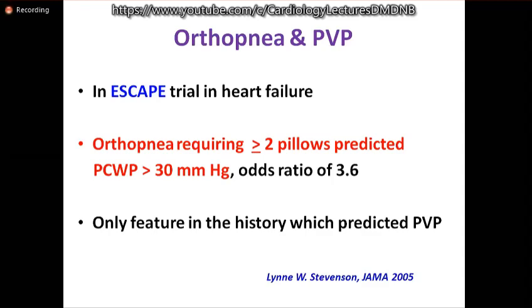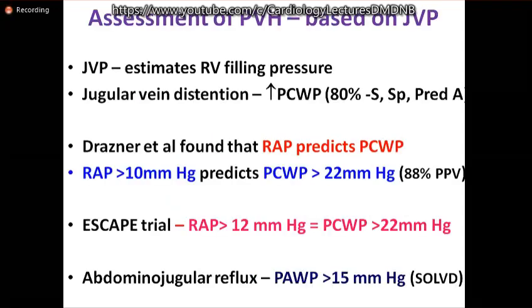How to assess pulmonary venous pressure? Because these days they expect you to say whether there is pulmonary venous hypertension or not. So even looking at the JVP, you can assess the pulmonary venous pressure. JVP in general estimates RV filling pressure, but jugular vein distension in patients with left heart disease signifies increased pulmonary capillary pressure with a high sensitivity, specificity and predictive value.